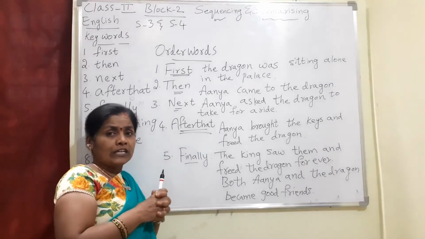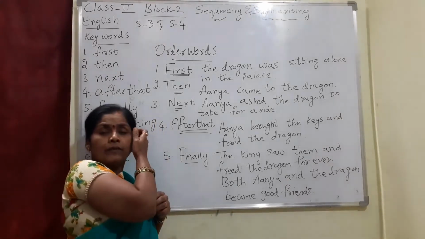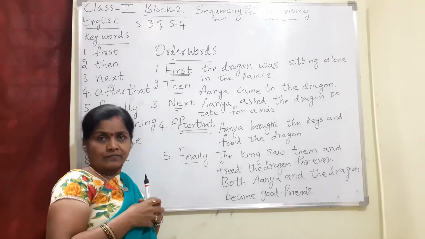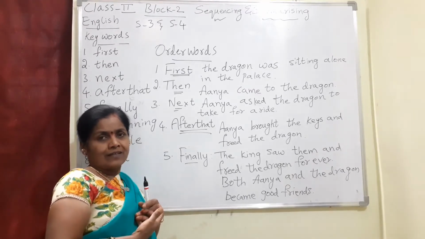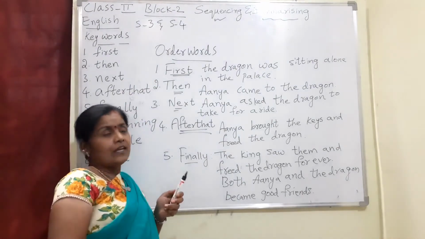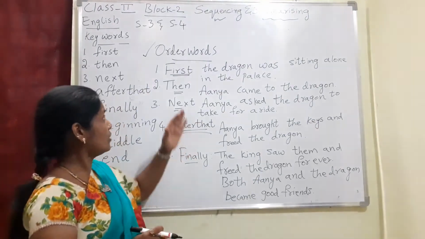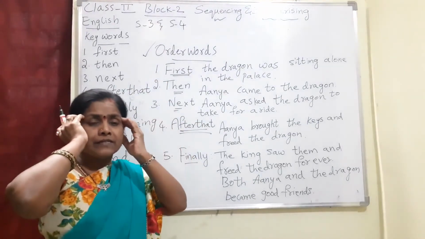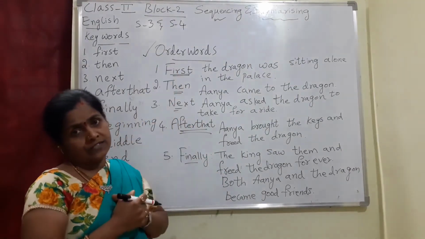So if you want to tell anything, it may be the story or the preparation of tea or lemon juice, any preparation, any story, any puzzle, if you want to put it in a systematic way, you have to use these order words. Then everything will come one after another and you will get the complete message you wish to say.